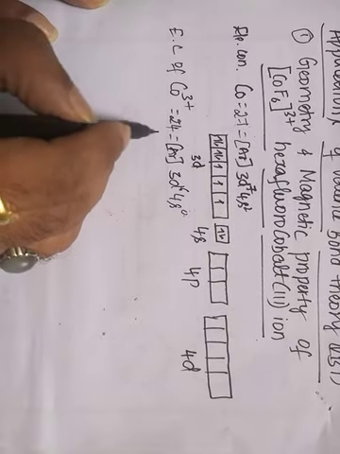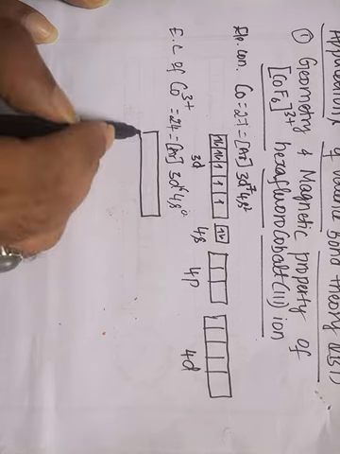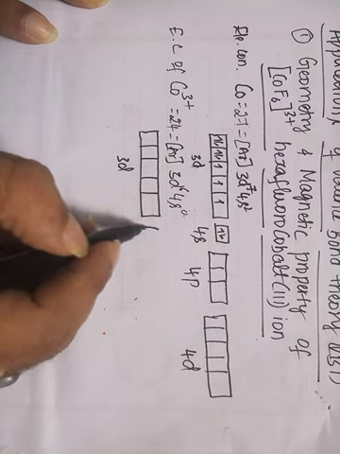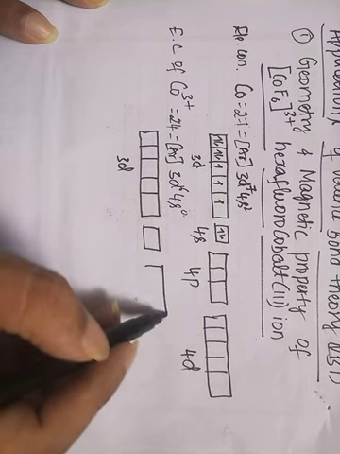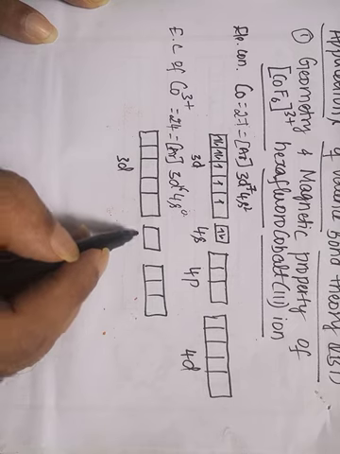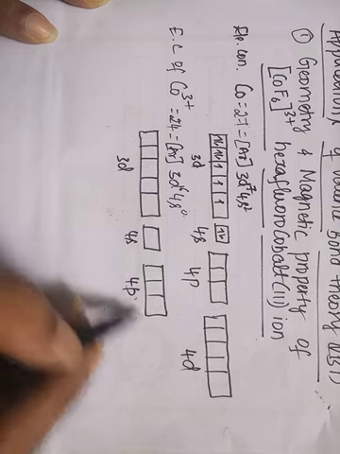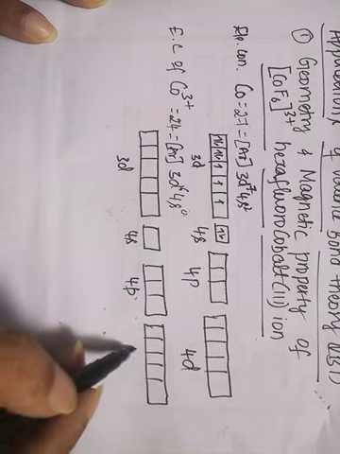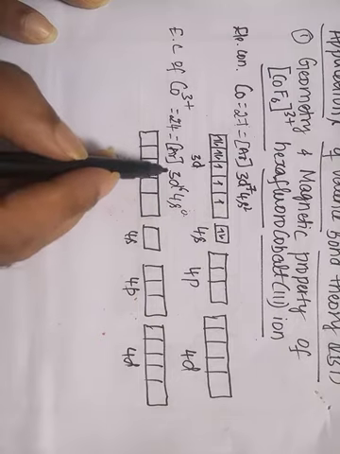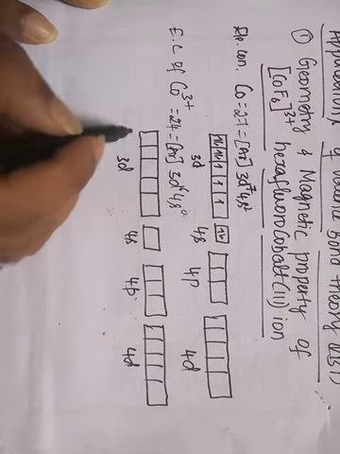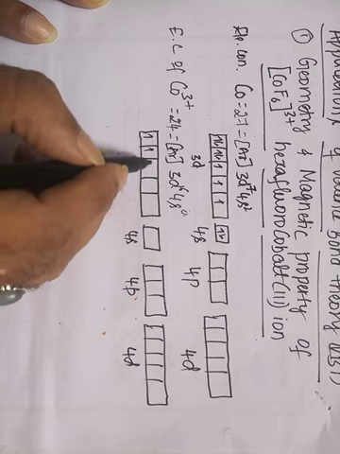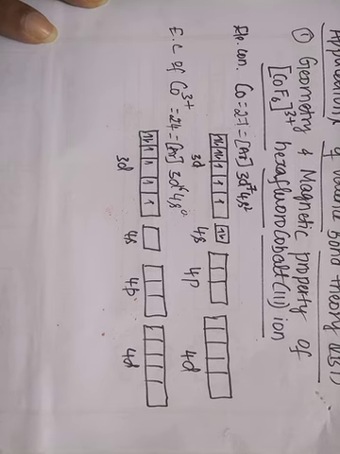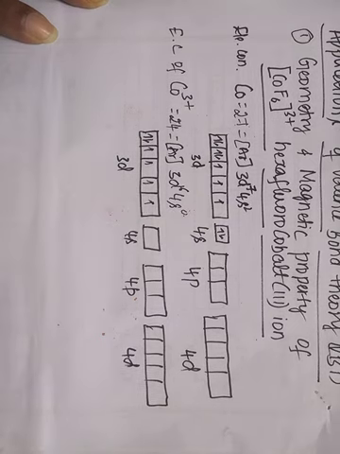Now let us write its box representation. So 3d, this is 4s, this is 4p, and this is the empty 4d orbital. Now we have 6 electrons in the 3d orbital: 1, 2, 3, 4, 5, 6. There are no electrons in the 4s orbital.